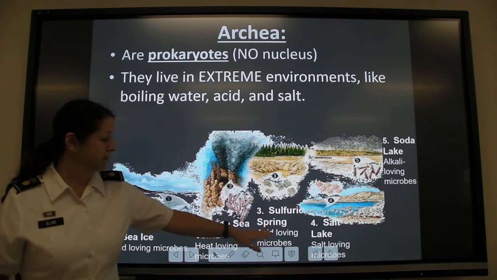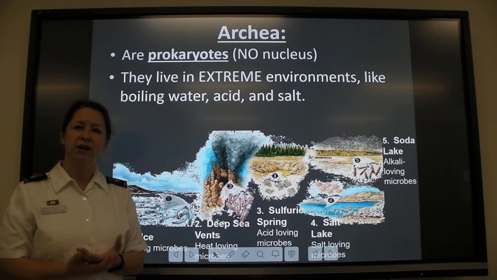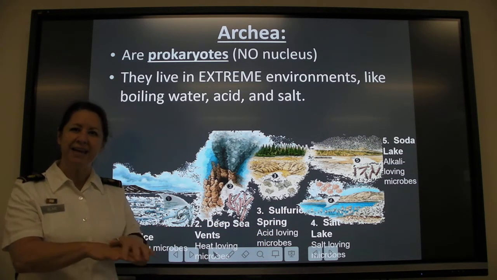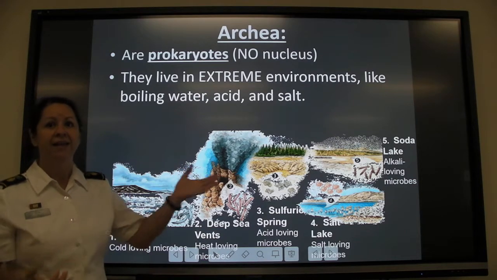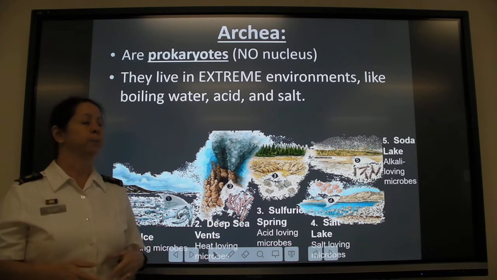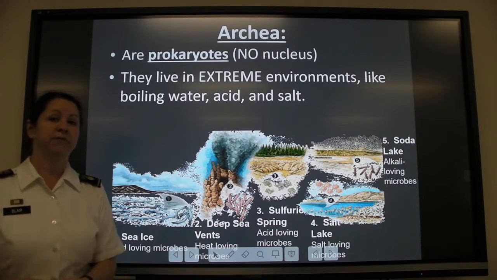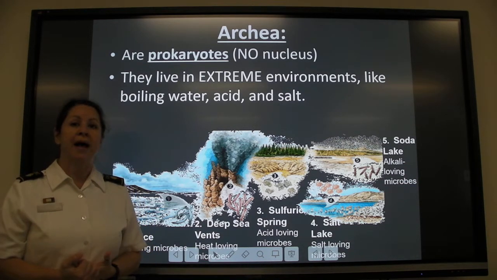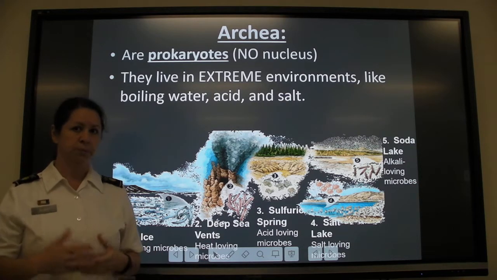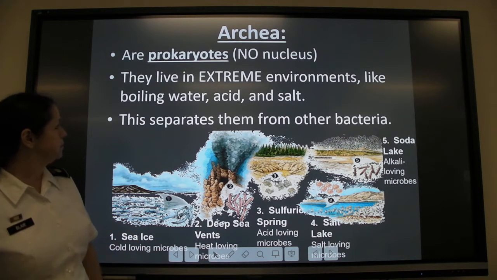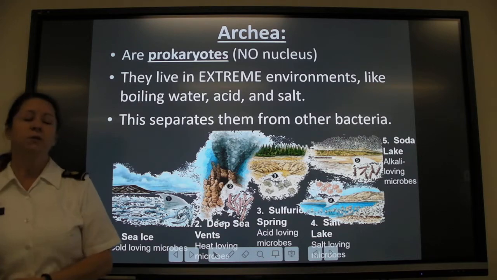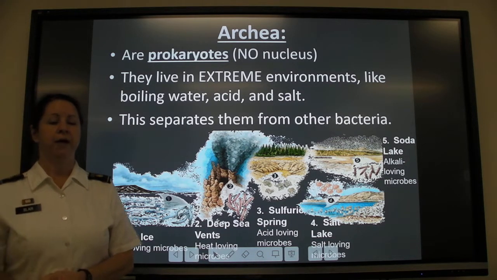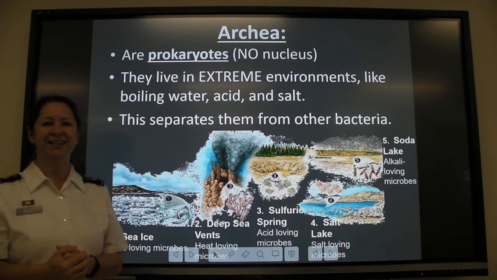Sulfuric springs, acid that is strong enough that if you put your hands in it, it would eat the flesh off your hands. These bacteria live there. So when we say that they live in extreme environments, we mean it. They are sometimes referred to as extremophiles because of their preferred environments. And that again is what separates them from the other normal bacteria.